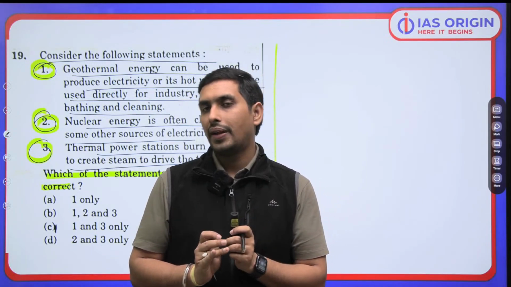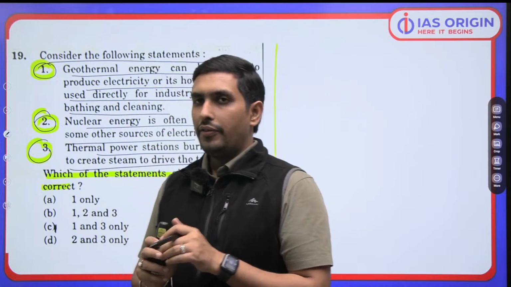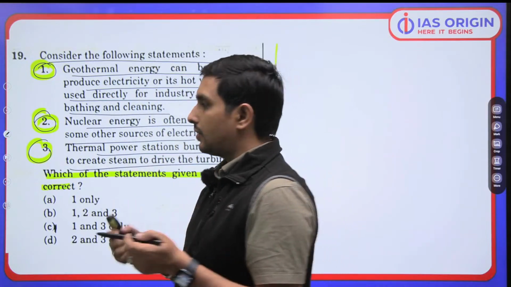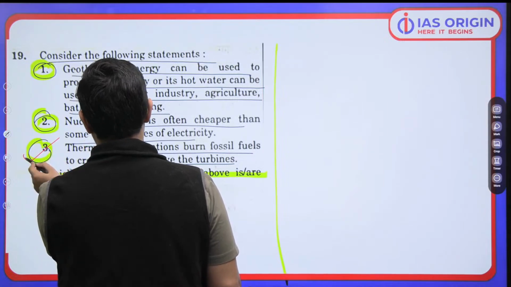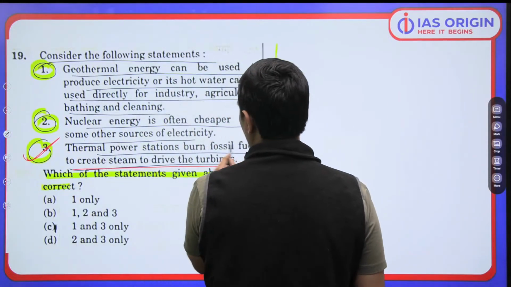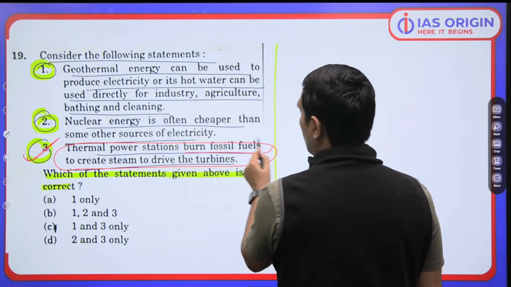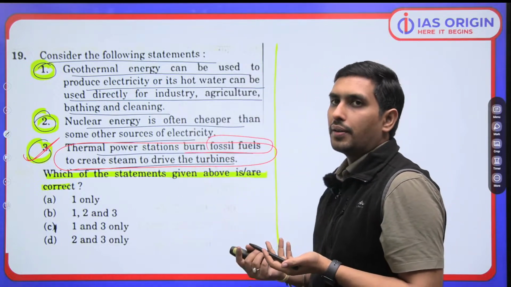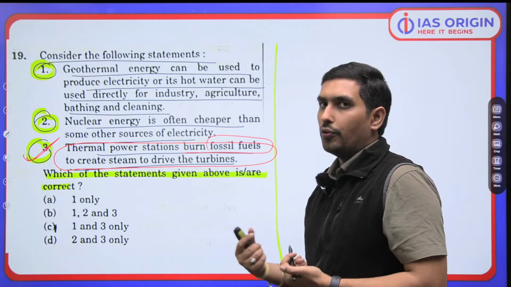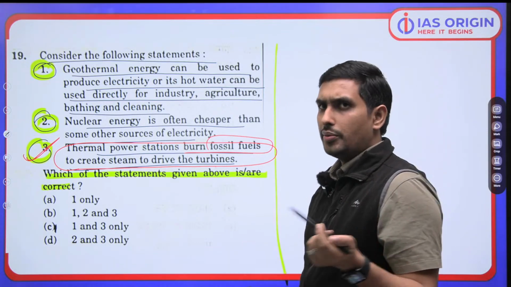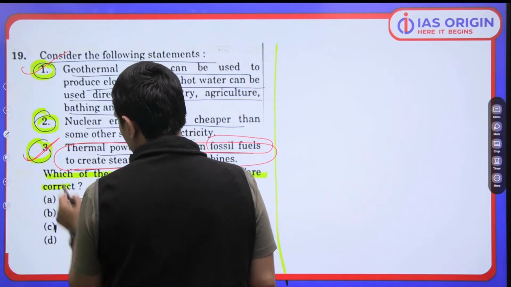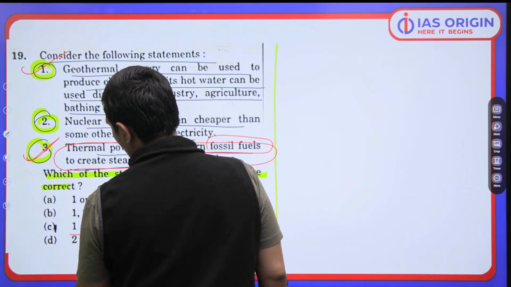Very important. Now, when we talk about these questions, you have to understand that the third statement is definitely correct. No doubt about that. Yes, thermal power plants, they are burning fossil fuel too. Fossil fuel can be anything. It can be coal, it can be natural gas. They are burning that, of course. Third statement is absolutely correct. Now we talk about the first one. So yeah, geothermal energy can be used, no doubt. So 1 and 3 are correct. So either it can be 1 and 3 or it can be 1, 2, 3.